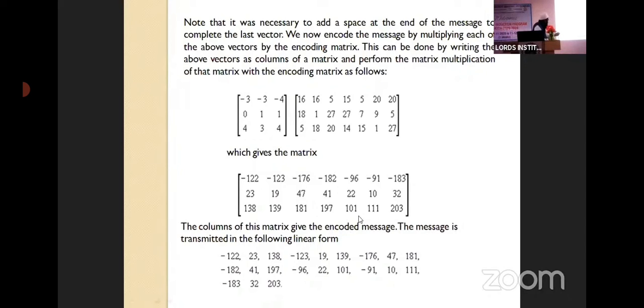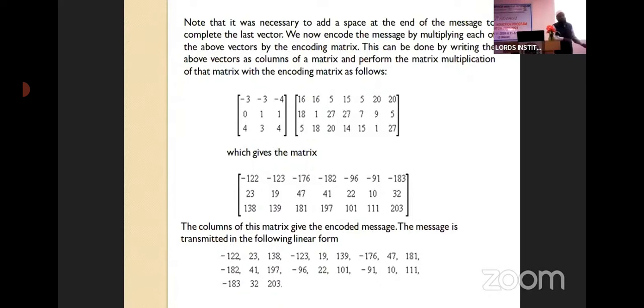Now again I am writing these elements: minus 122, then 23, 138, minus 123, 19, 139, all these I am arranging in order. I am writing all the numbers. Now I will send these numbers to that person. I intend to send the message. No one will know what these numbers indicate. This is the coded message, the numbers multiplied by my own assumed matrix.